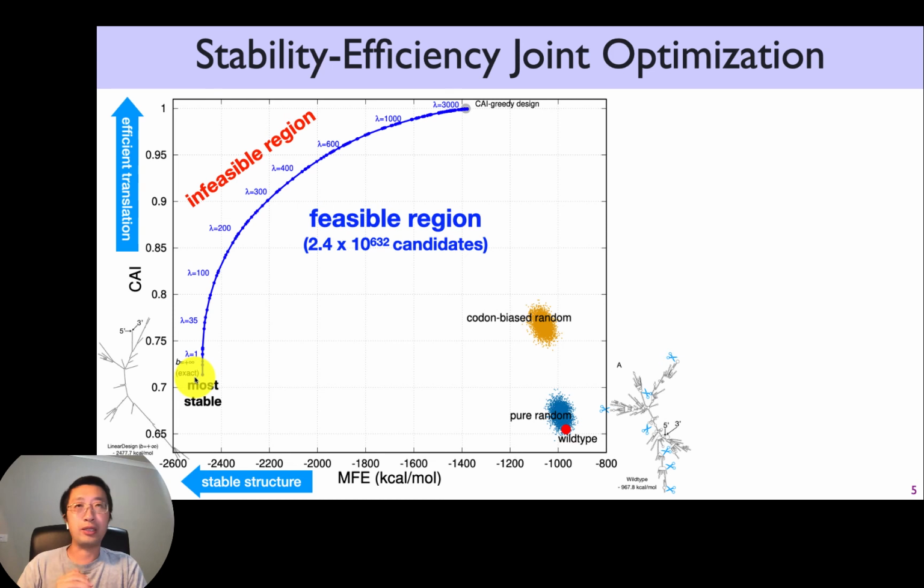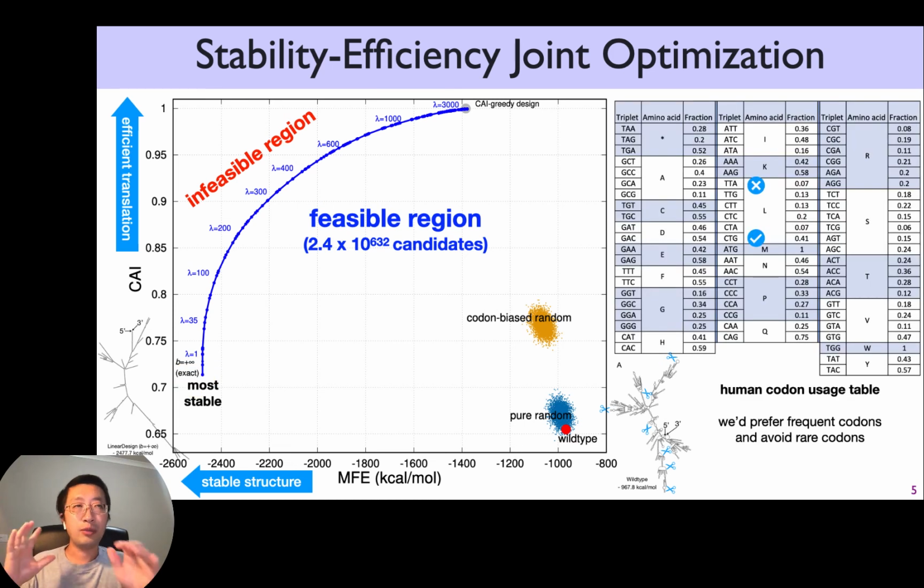The other dimension we're going to consider is the translation efficiency. So Moderna's paper also showed that you would want to prefer frequent codons that human cells would like to use and avoid rare codons. So it's well known that, for example, leucine, you would prefer some codon like CTG 41% of the time and do not use TTA at all, right? And each amino acid has a distribution over its codons, so they're not equal. You want to prefer the frequent ones as much as possible. So that's the y-axis, which is called CAI, or codon adaptation index, right?